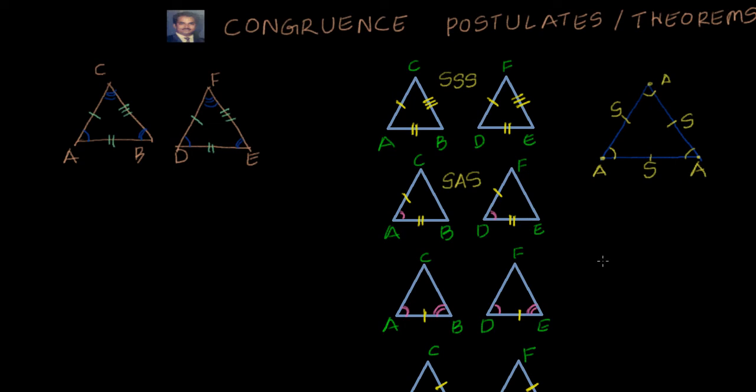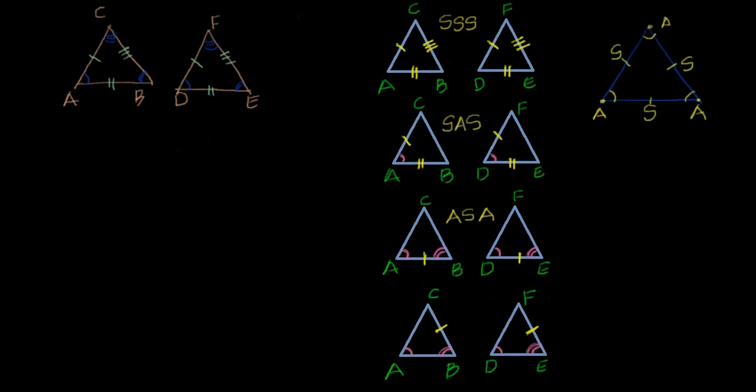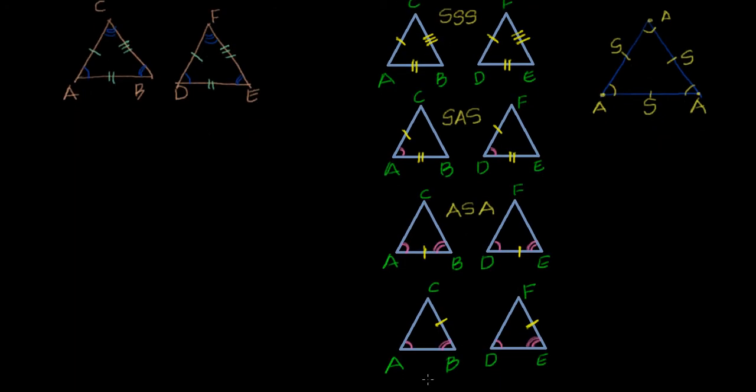Okay. Now what about this other one? Can you tell me what this is? What you see first is an angle. You are absolutely right. After that, what do you see? A side. After that? An angle. So this is nothing but angle, side, angle congruence. We have another one which actually falls into angle, side, angle only, but we will see.